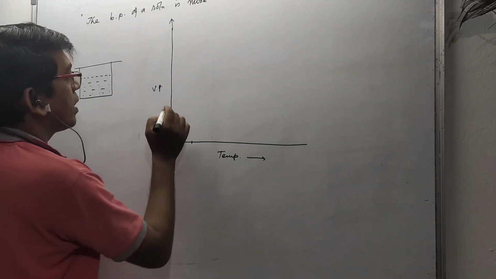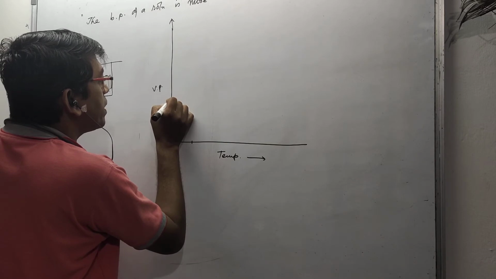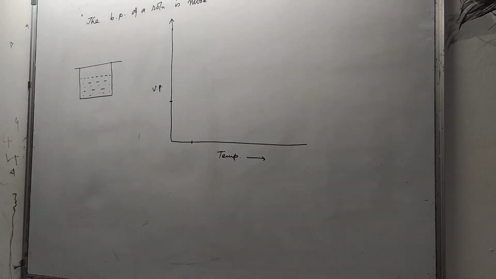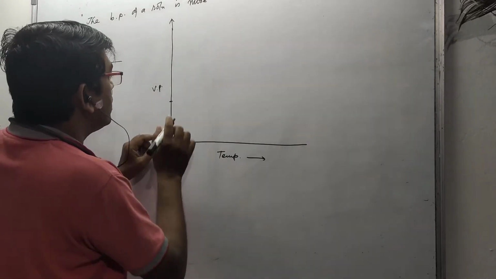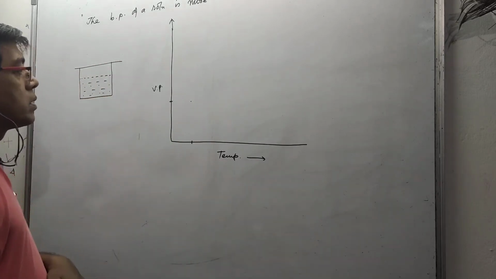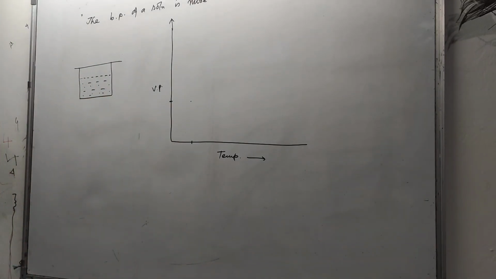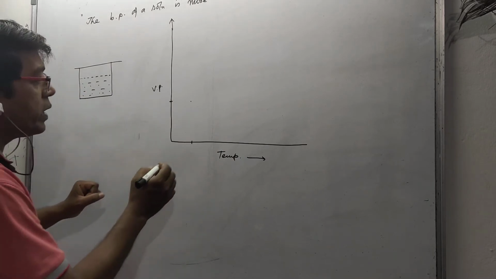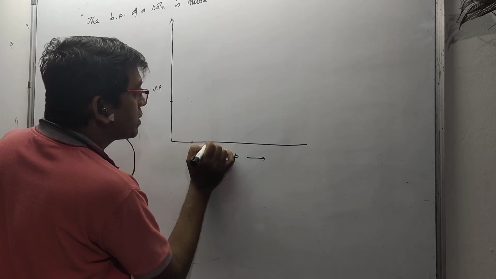Suppose it has vapor pressure at this point. If we draw a perpendicular, it is coming here, right? Now this is pure solvent. If we increase the temperature, what will happen?